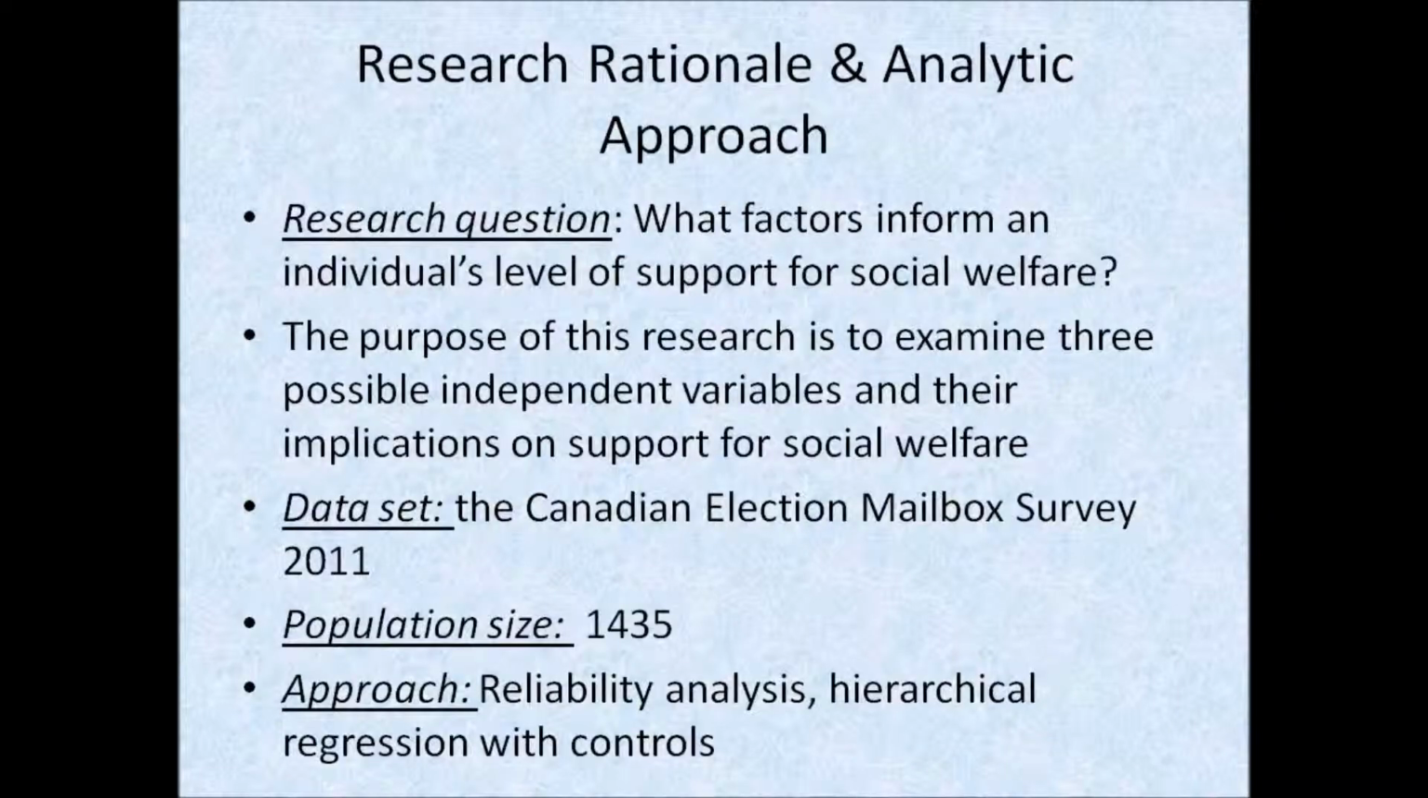In any society, there are some people who are either too unwell or otherwise incapable of participating in the economy and social life, and so they often require social protection, which usually comes in the form of state-run social welfare programs. The purpose of my research is to examine what factors inform a respondent's public opinion on such social welfare programs. The dataset used was the 2011 Canadian Election Mailbox Survey, and the tests will include reliability analysis and hierarchical regression with controls.